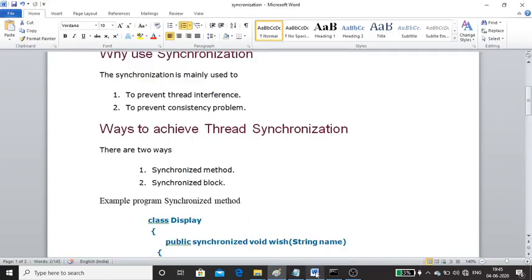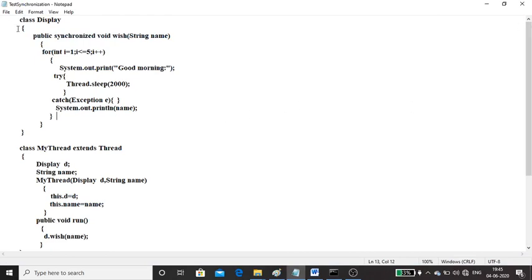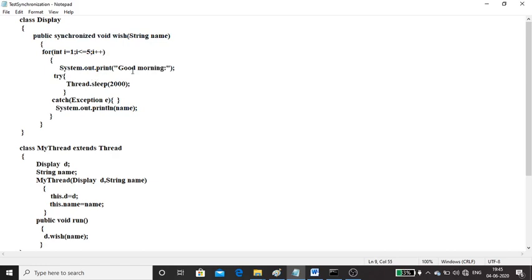For that I've taken a simple program. There is a class with the name Display. In Display, we have one function with the name wish. Here we are displaying good morning and some name. Suppose I pass a name as a parameter, Dhoni, we'll get good morning Dhoni. How many times?